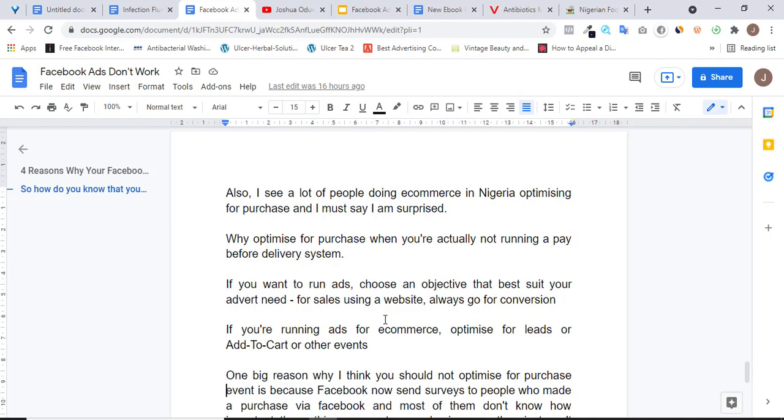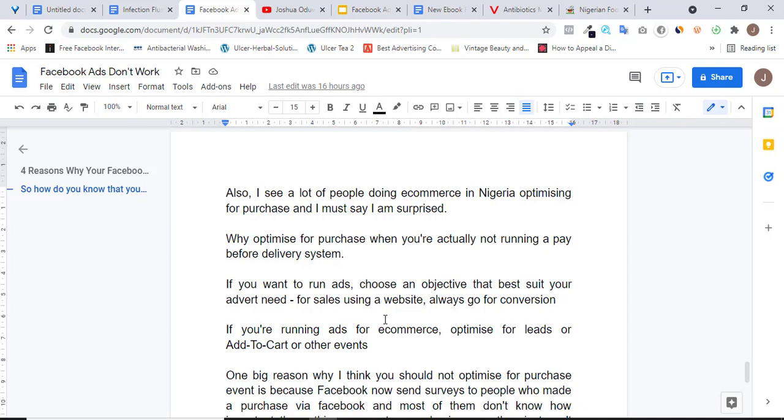It means you are getting people to pay you directly off Facebook, right? And if you are using a pay on delivery system, which is what most people use in Nigeria, you are not getting people to pay you directly for your product. So that should not be recorded as a purchase. All right.